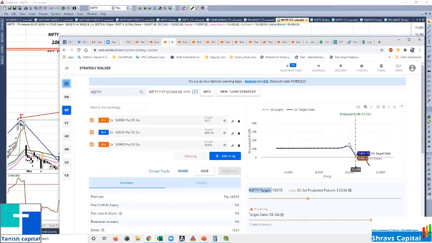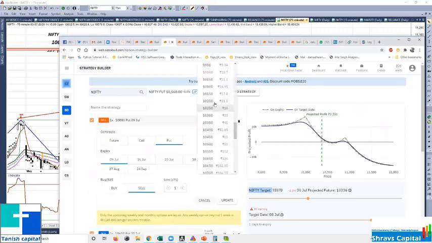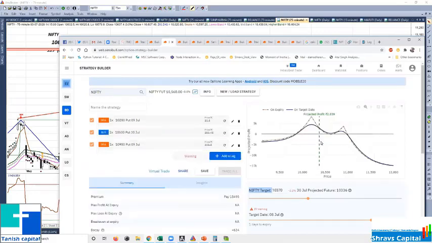Because you are fearing the downside, your position has shifted to profit on the downside. Because you are fearing, you sell a lower put. So like this, you can work on this strategy.